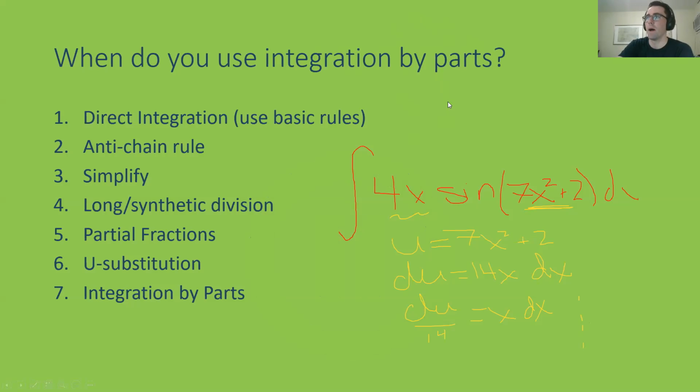All right, and then integration by parts. The formula you've got to know for that is: integral of u dv equals uv minus integral of v du. That's on your reference sheet, and you can rewind the video if you need to see that. And then also there's that 5-letter acronym you've got to know: ILATE, inverse trig, logarithmic, algebraic, trigonometric, and exponential. That's the order in which you choose u.